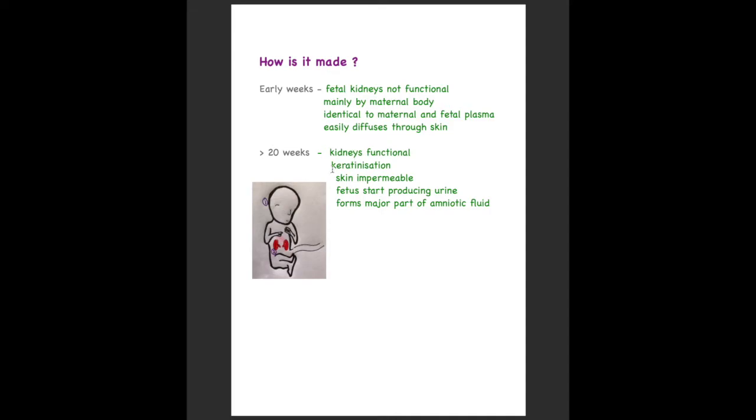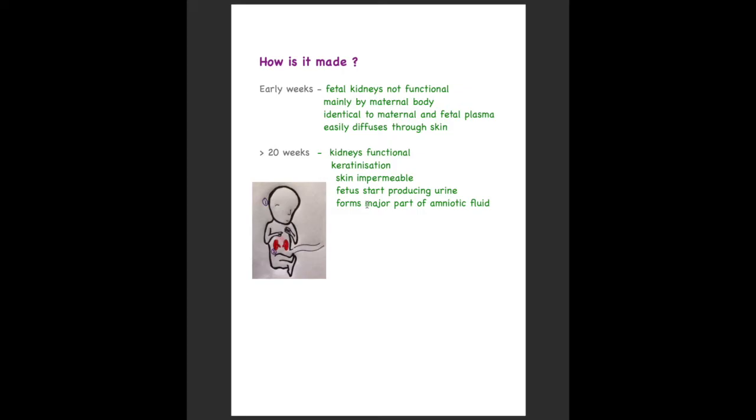The second important thing that happens is keratinization. The skin of the fetus gets keratinized, because of which its skin now becomes impermeable. So the amniotic fluid surrounding the embryo cannot enter the fetus by diffusion as it used to earlier. Now, as the kidneys have become functional, the fetus starts producing its own urine, and this forms the major part of the amniotic fluid now.